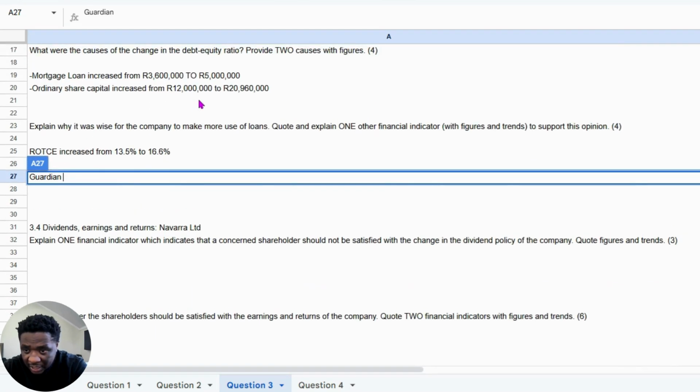So we're going to say that Guardian Limited is positively geared